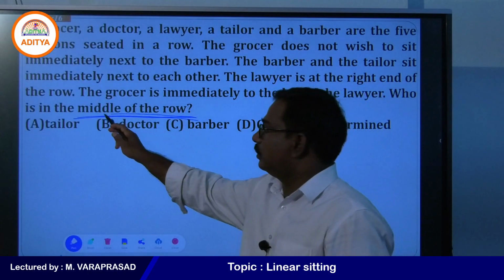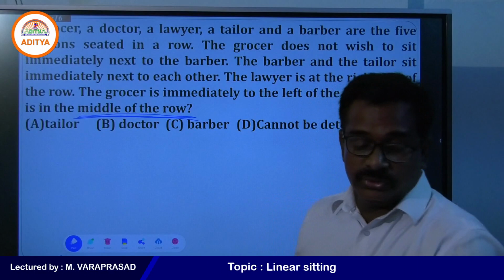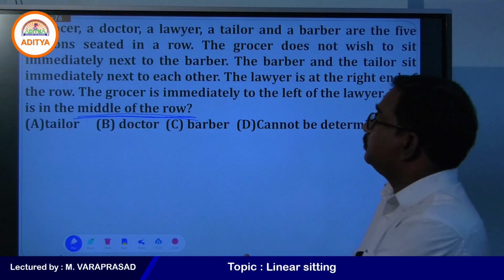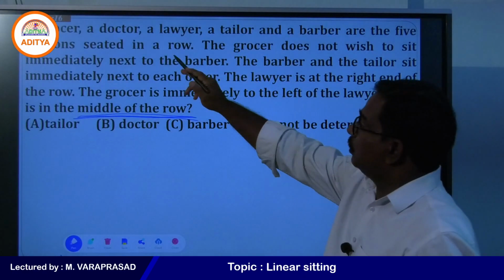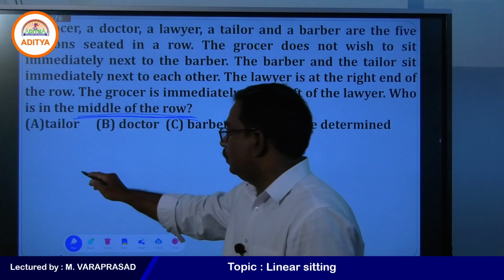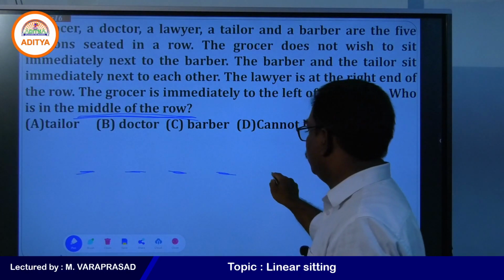Who is in the middle of the row? Right. Possible arrangements you will get first. So, if we take the possible arrangements here, what is the first point? How many are there? Grocer, doctor, lawyer, tailor, and barber. 5 persons are there here.